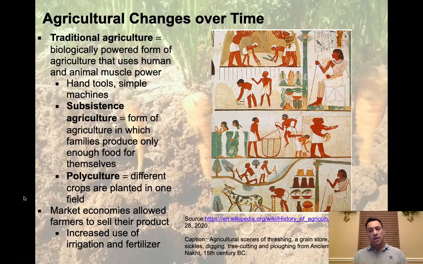You don't need any money. All you need to do is be able to go into the field and pick what you needed, and you needed to be careful with how you stored that material to make sure that you got through the winter, or whatever it is that you were planting those crops for. Now, market economies came along a little bit later, and it changed things considerably.